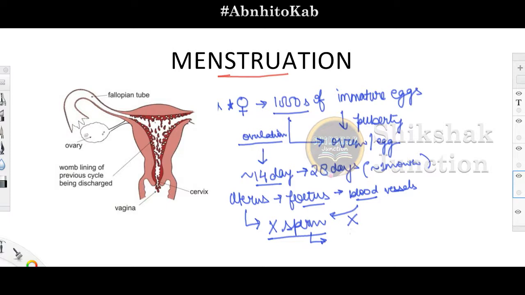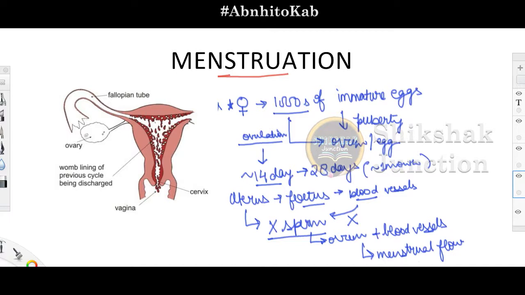So what happens is this unfertilized ovum along with the endometrial lining, or along with the blood vessels or tissues, you can say, comes out in the form of a flow, and that flow is actually known as the menstrual flow. This is the menstrual cycle, or the sexual cycle, in case of the females.